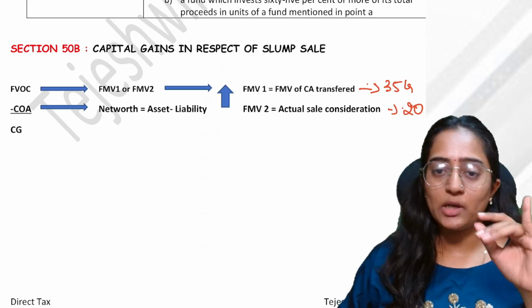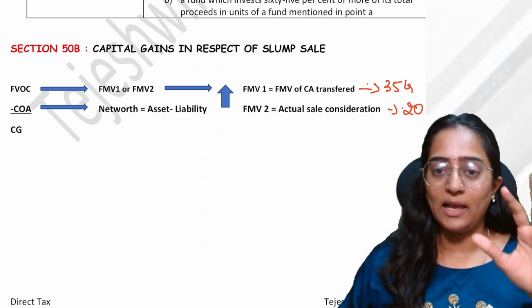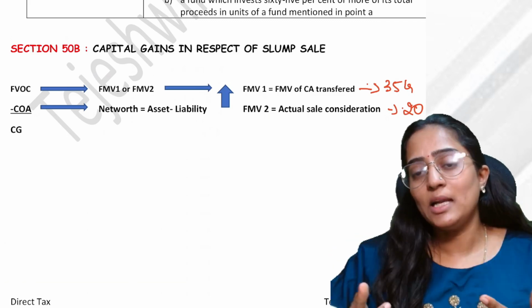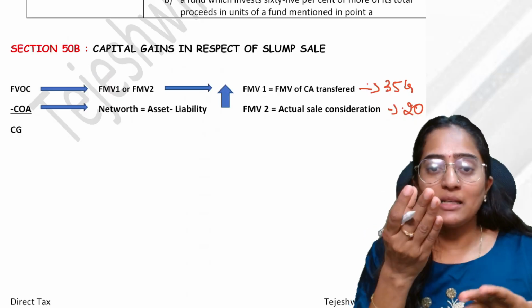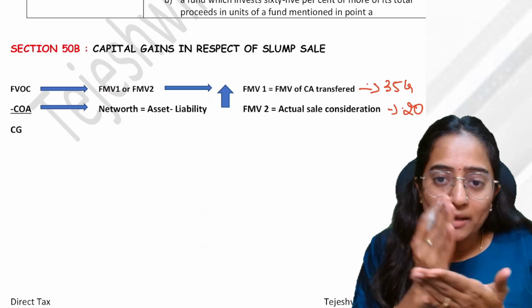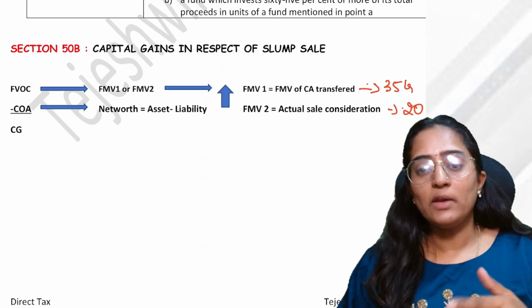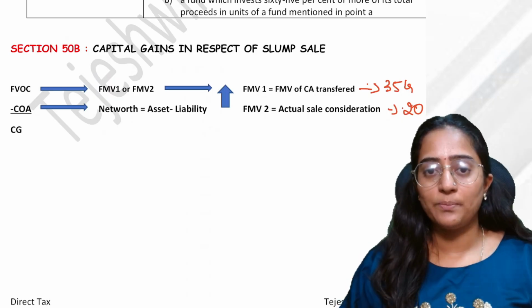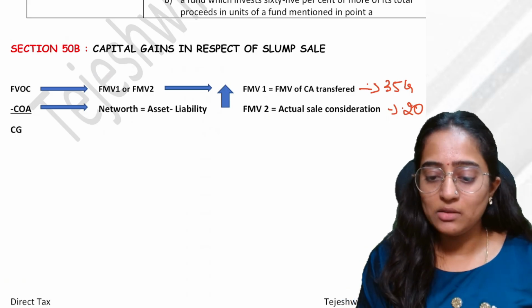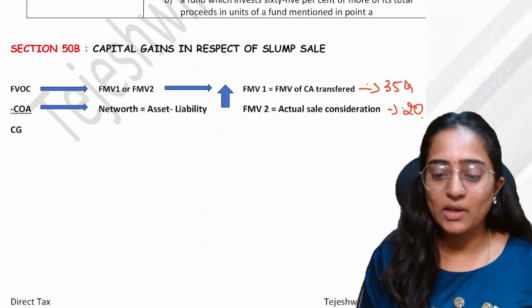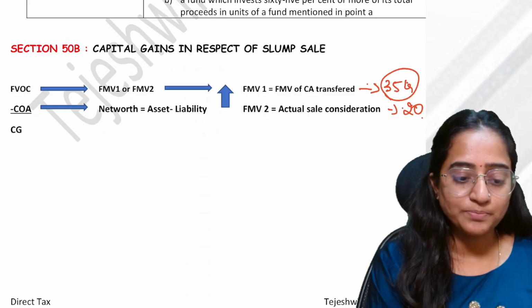You have a property of worth, let's consider some 10 lakh. If you're thinking of selling that property, you will expect a minimum of 10 lakh. That is your fair market value of that property. Why would you sell that property for 3 lakh? Making sense? In order for the taxability to come in, this or this, whichever is higher. Correct? So it is going to be 35.